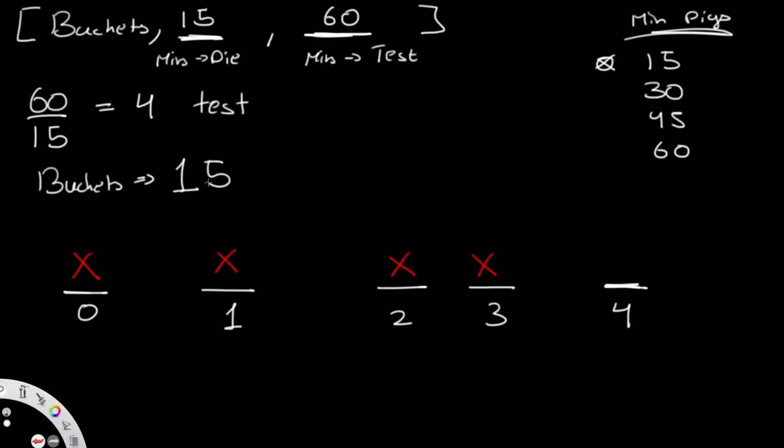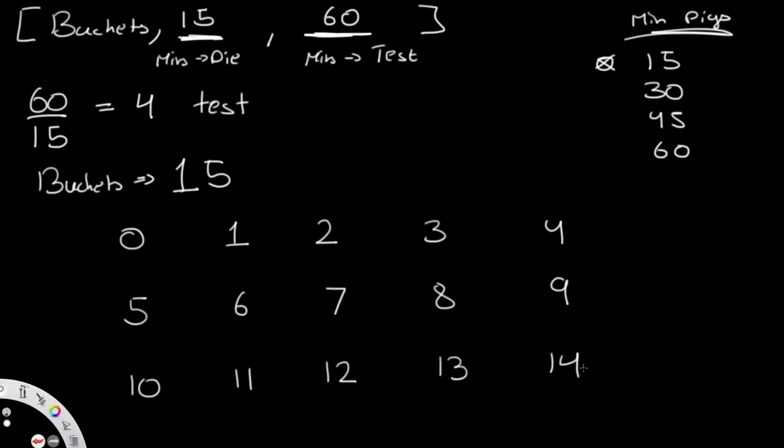So we have 15 buckets, and now I'll draw it out. Okay, so this over here is the grid, which consists of a total of 15 buckets. If you're wondering why there's only 14, it's because we're starting off at 0, okay? So 0 all the way to 14 is nothing else but 15 buckets.